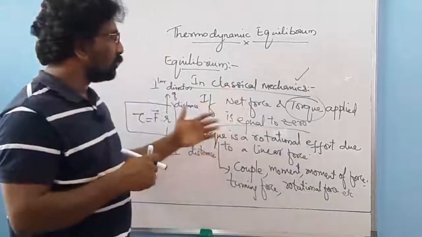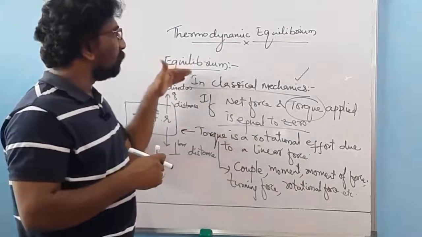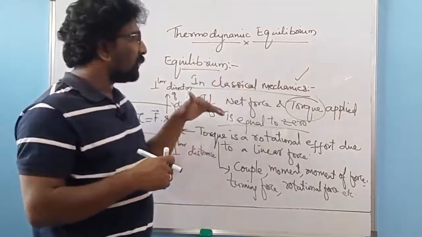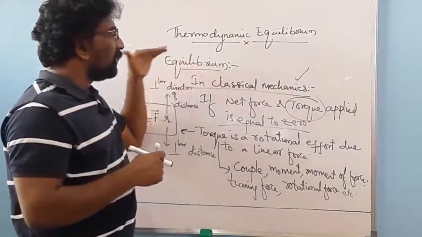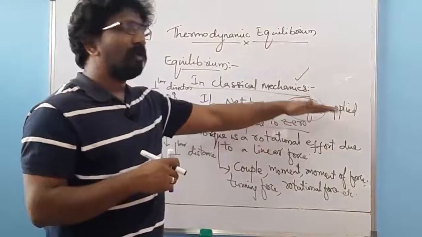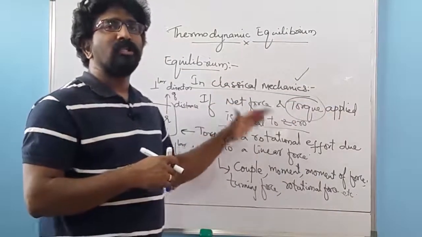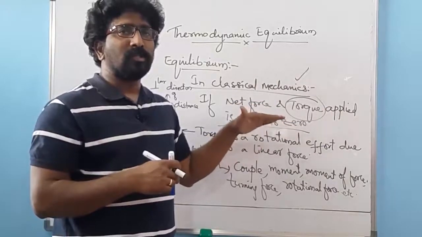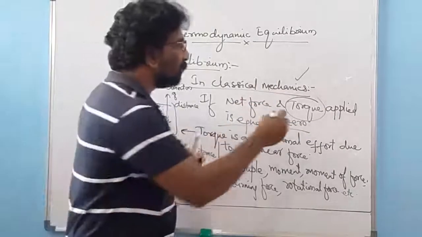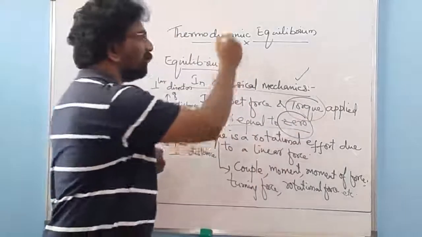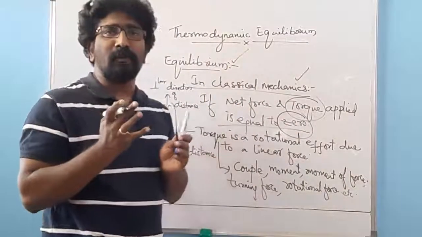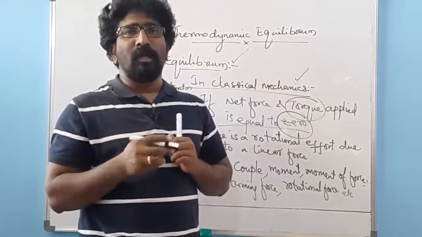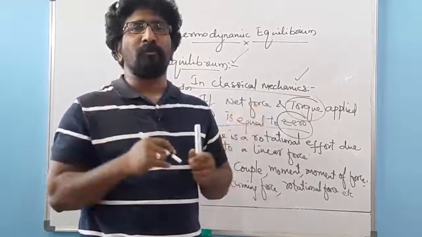So this is what is meant by torque and by equilibrium in classical mechanics. In classical mechanics, equilibrium means the net force and the torque applied on a particular system are equal to 0. Whenever they are 0, we say that system is in equilibrium. But this will not be the same in thermodynamical equilibrium, where the concepts are completely different.